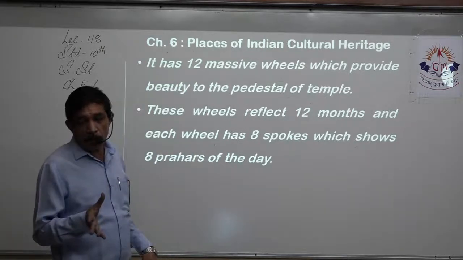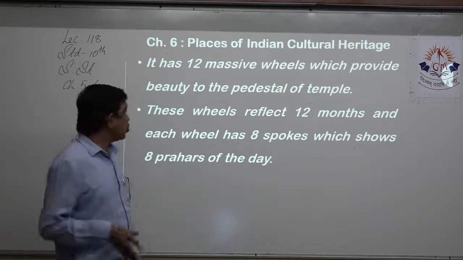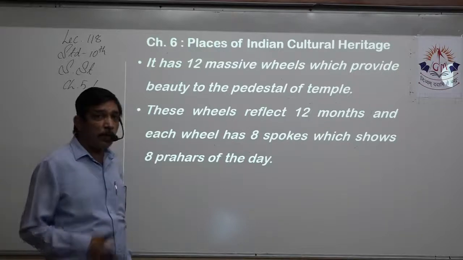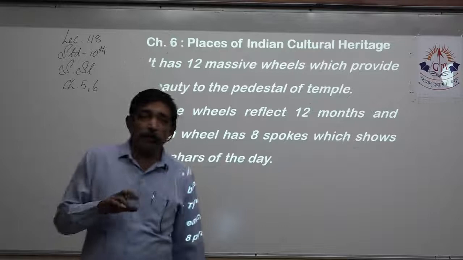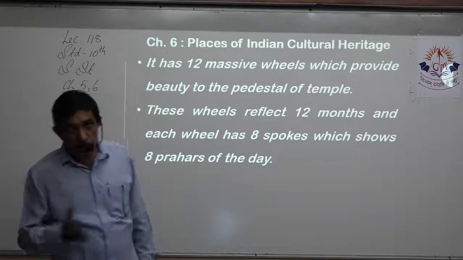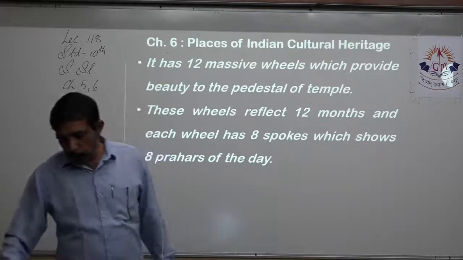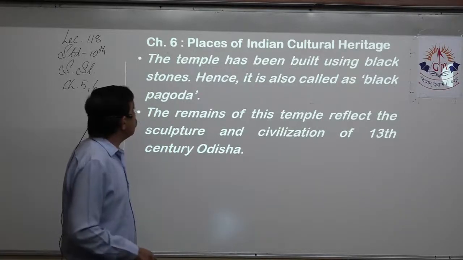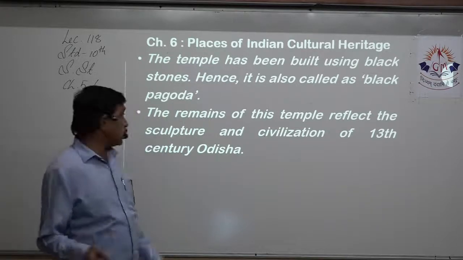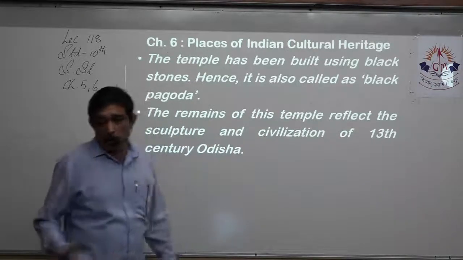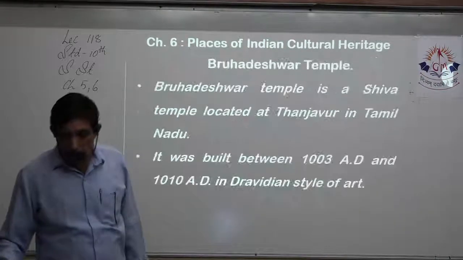12 wheels, 12 months of the year. These wheels reflect 12 months, and each wheel has 8 spokes, which shows 8 prahars of the day. 1 prahar is 3 hours, so 8 times 3 is 24 hours. So that is the importance of the wheels and the spokes. The temple has been built using black stone, so it is also known as the Black Pagoda, which is an objective. The remains of this temple reflect quite a good civilization in Odisha during the 13th century.